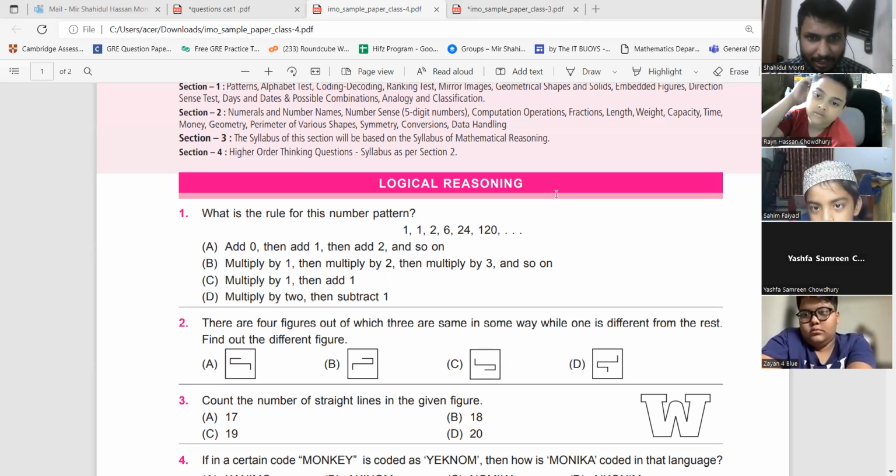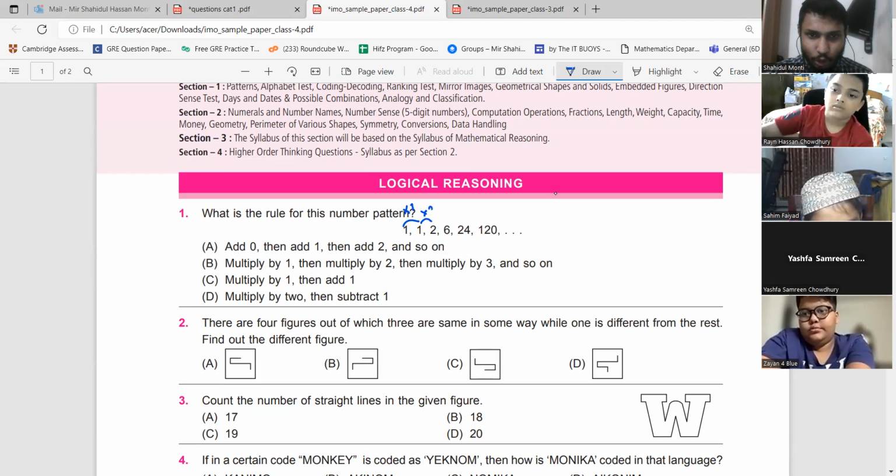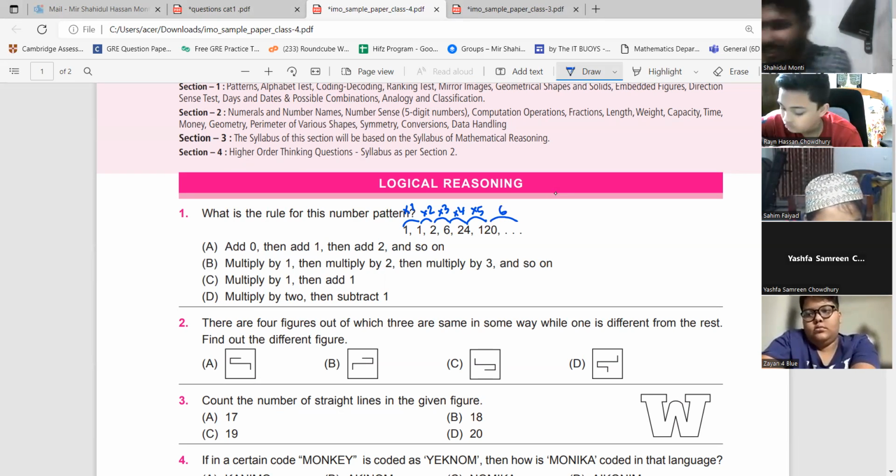Yeah, that's the answer. So we have here multiplied by 1. Now we have multiplied by 2, multiplied by 3. 2 3s are 6. 6 4s are 24. 24 5s are 120. The next one should be 120 multiplied by 6, 720.